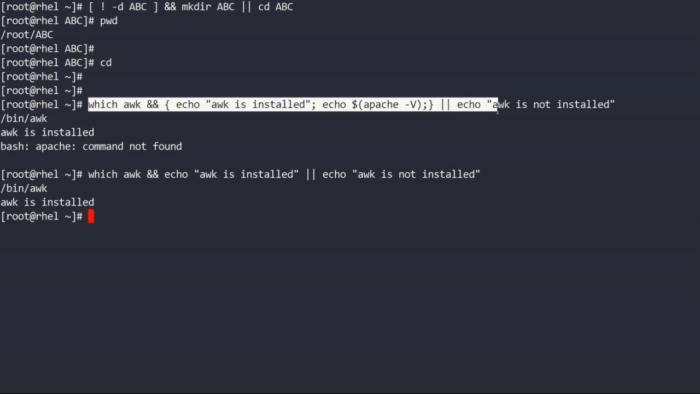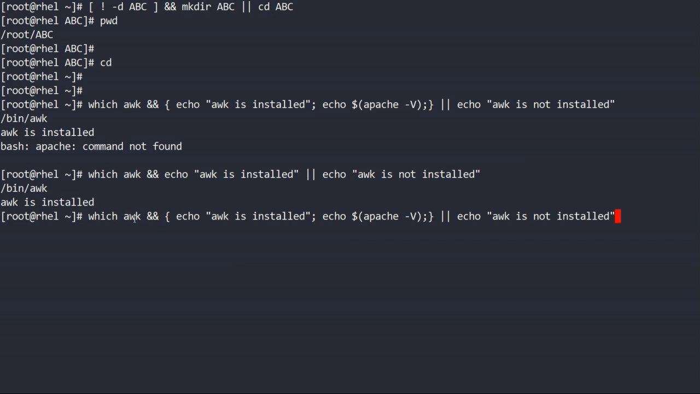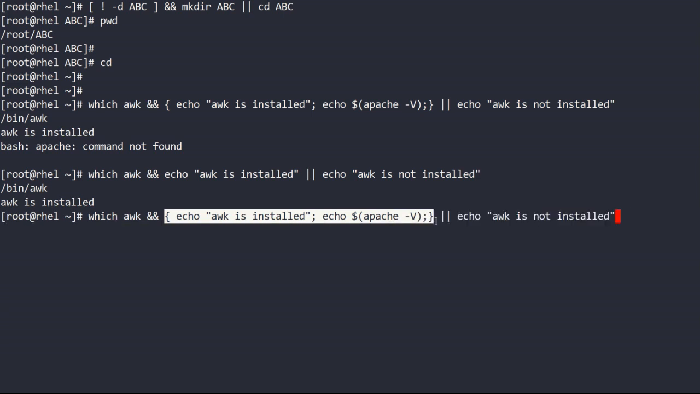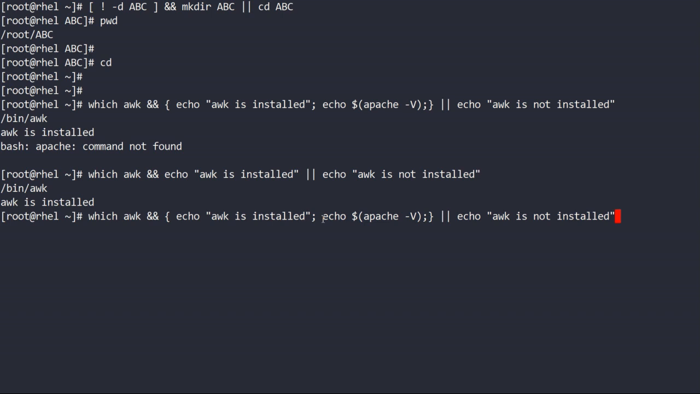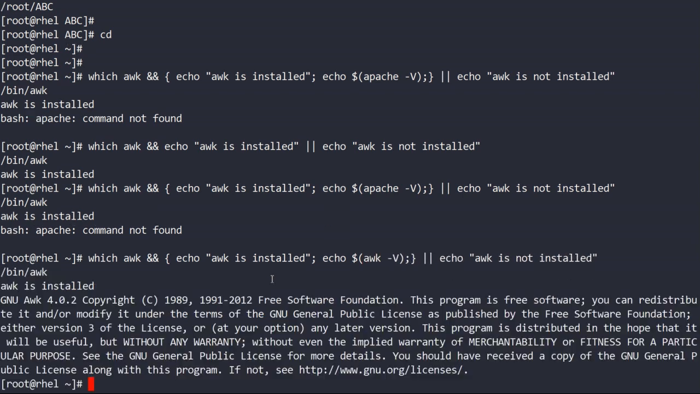Okay, now see this. By using this, what we are achieving: if the awk command is there, then this is a block of code. These commands will execute together. This is blocking. So if the command is there, then this will become awk is installed, and you will also get the version. If awk is not installed, you will get which awk is not installed. Okay, one second. This should be awk -v. Okay, now see, awk is installed.